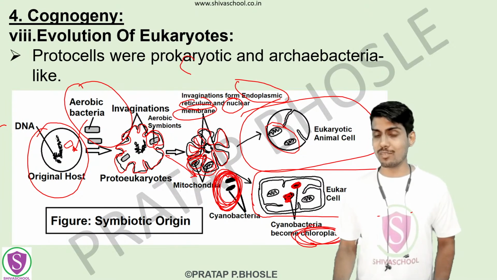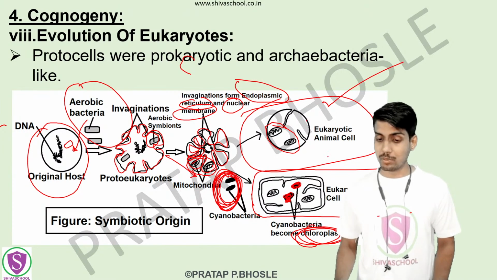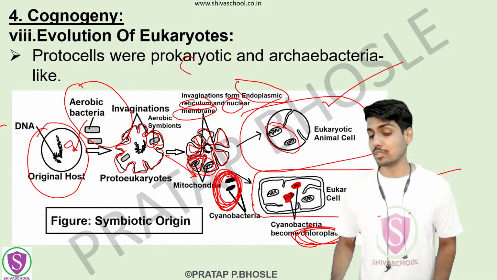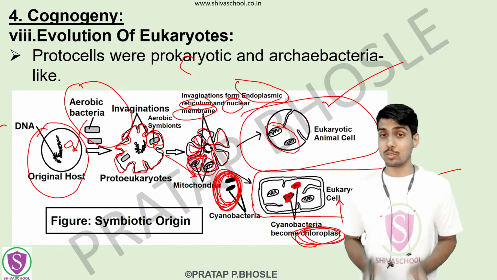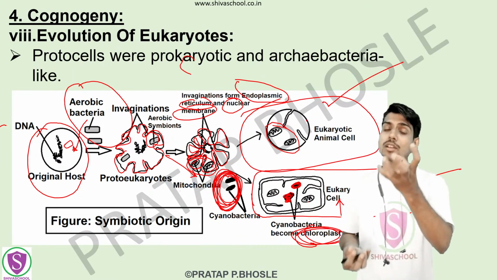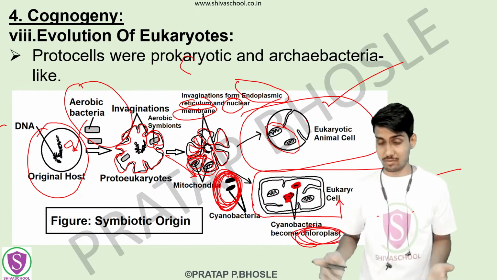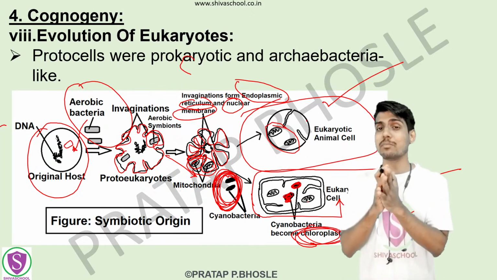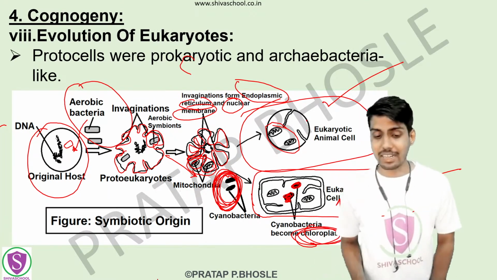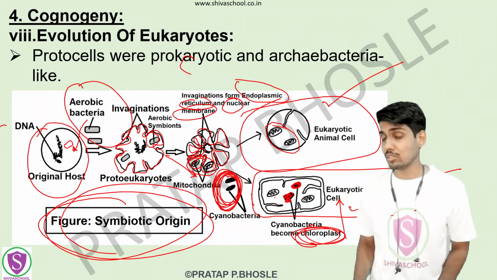So here see, the prokaryotic cell was already formed, without a nucleus. Here the nucleus was there, but it was the animal cell, because there was no chloroplast here. Here it was a eukaryotic cell, but it was having chloroplast in it, so it was the eukaryotic plant cell, right? So we have formed prokaryotic cells, we have formed plant cells, and we have also formed animal cells. Now we can give rise to the formation of different branches of life. So this is one of the theories, the symbiotic origin of different life. There is also a symbiotic origin of different organelles, we can say.